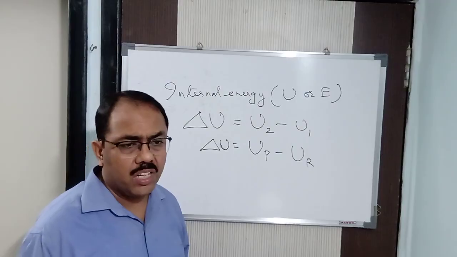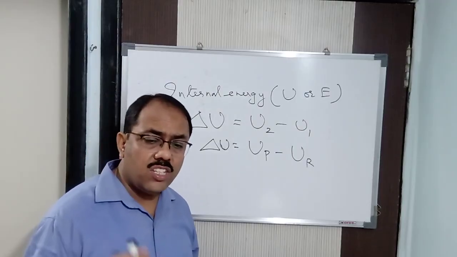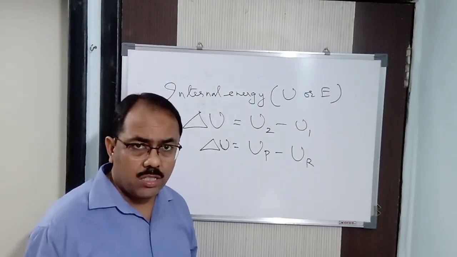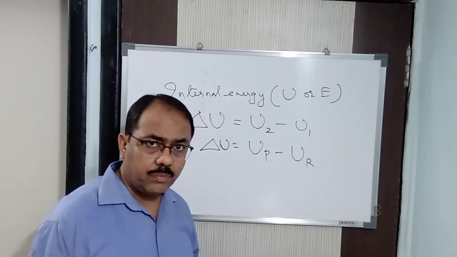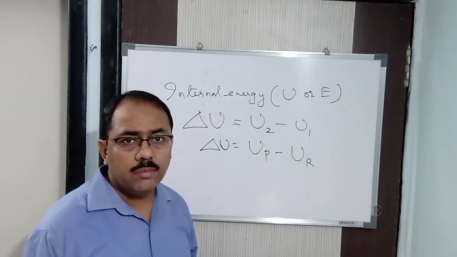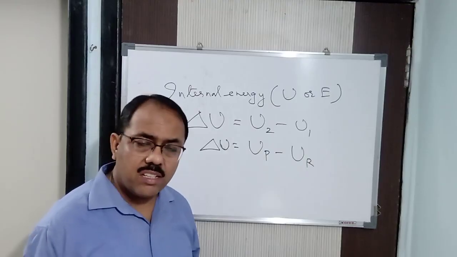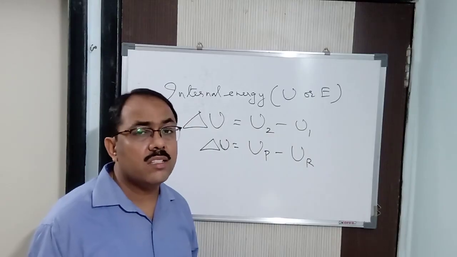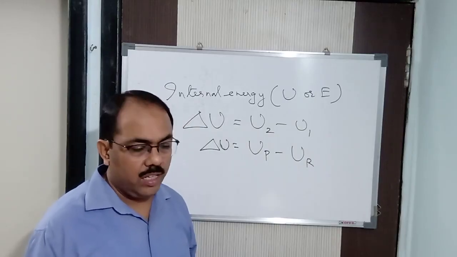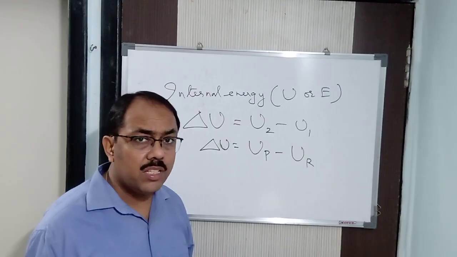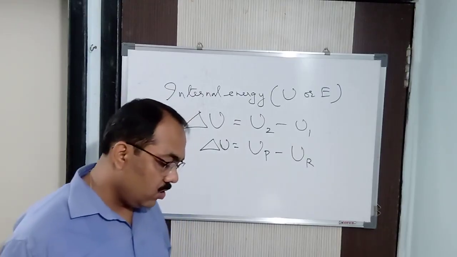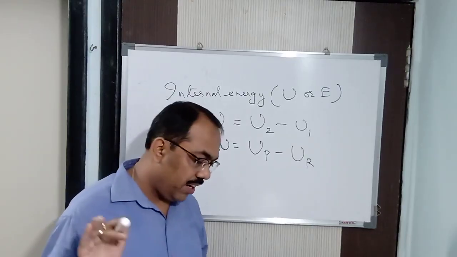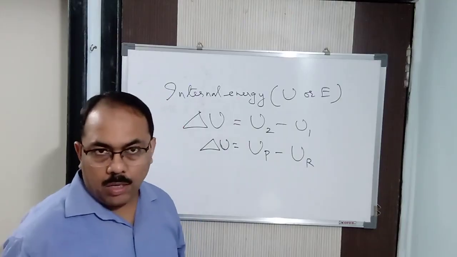For example, suppose a particular reaction where the initial temperature and the final temperature remain the same. Then internal energy of the product and internal energy of the reactant, UP minus UR, remain the same. So delta U is equal to 0. That is about your internal energy. Okay? Thank you.